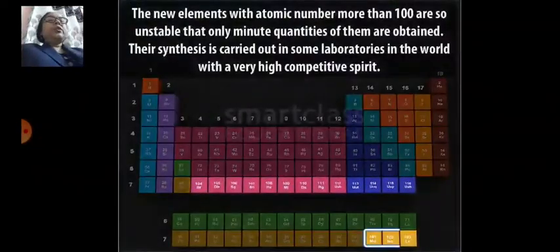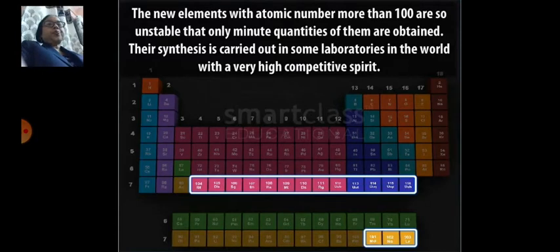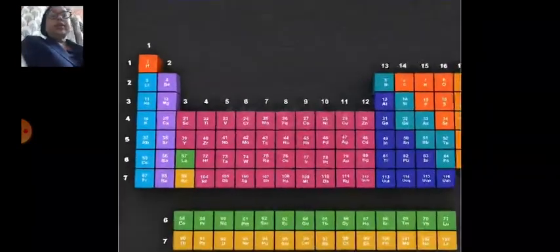The new elements with atomic number more than 100 are so unstable and only minute quantities of them are obtained, and their synthesis is carried out in some laboratories in the world with a very high competitive spirit. Scientists at times claim the discovery of a new element even before collecting reliable data on it.